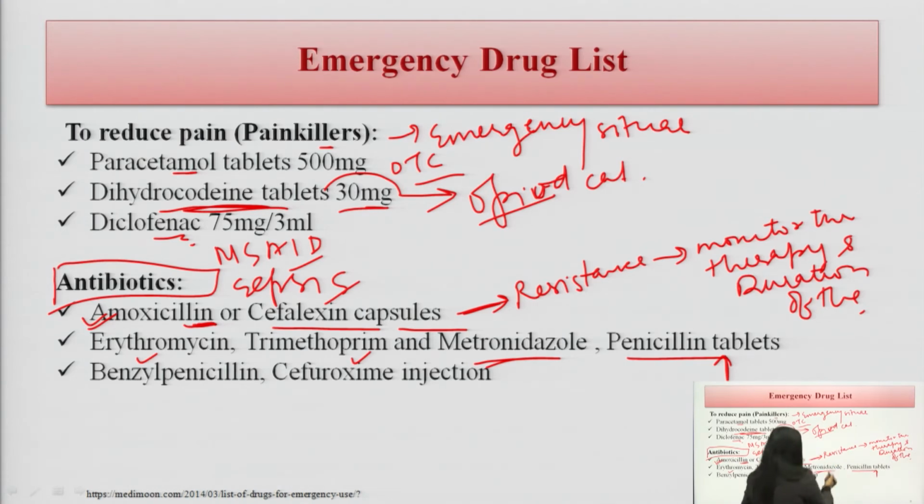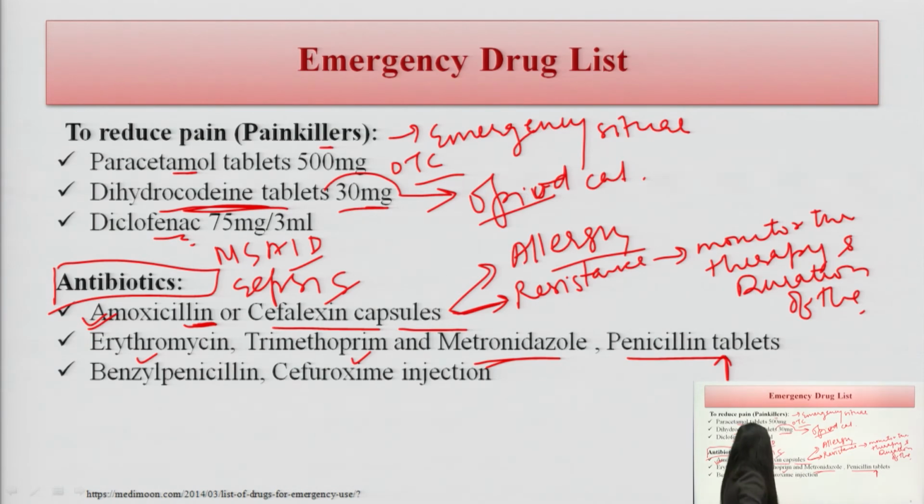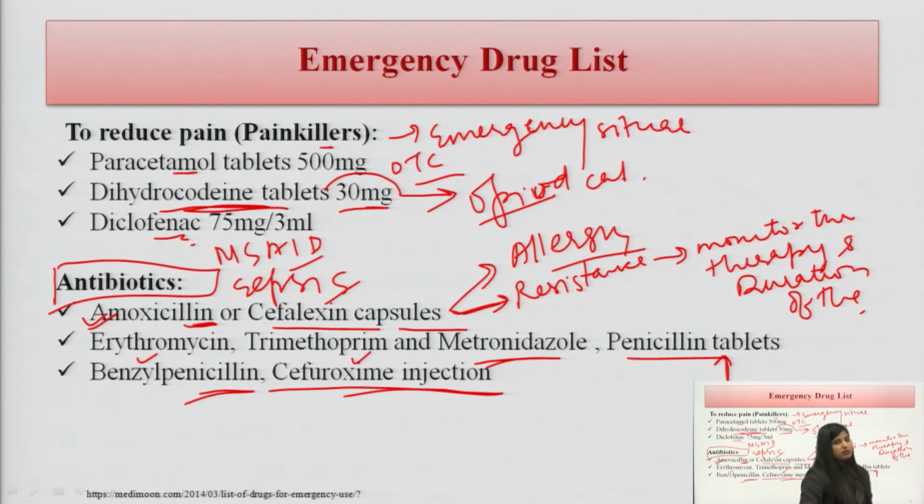There is also one more point we will consider, which is the allergy. Patients are more allergic with antibiotics, especially with the penicillin category. Benzyl penicillin is there, cefuroxime injection is there, cephalosporins are a broad category for various microbes, and can be used.